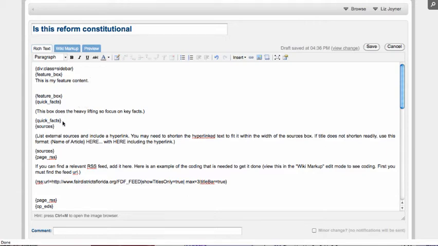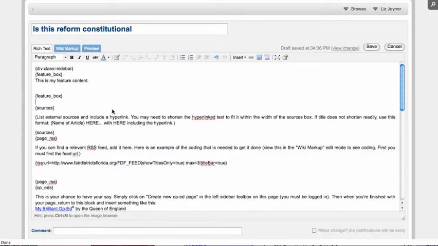The second set of tags dictates the quick facts box, which was the yellow box on the page that I showed you. And for our purposes, we're going to just go ahead and take out the quick facts box. And to do that, all we have to do is identify the opening tag and the closing tag, take both out and the content in between, and voila, there's no more quick facts box.